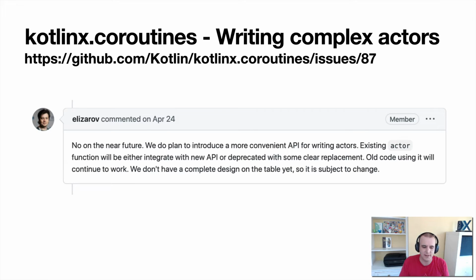So what this is saying is, actors as they are, when they were designed, they want to do it in a better way. So what actors do and the way they are now, don't worry about doing them. There will be a small migration path to a complex actor when that even gets designed, right? So there's been no update on this to say that that's been there.